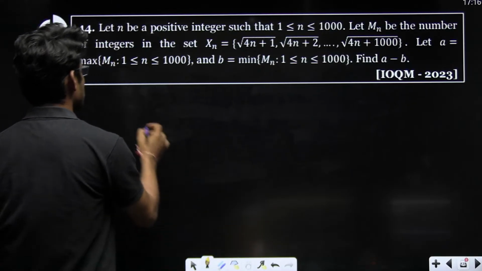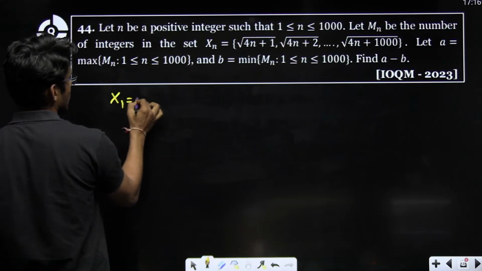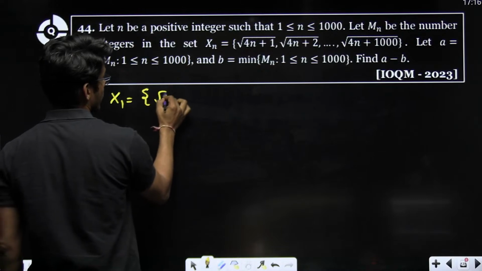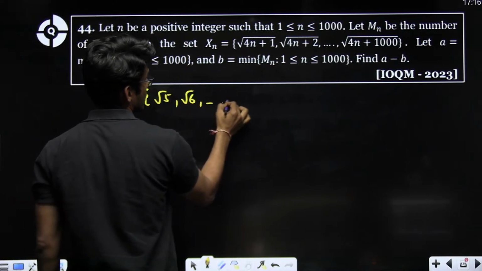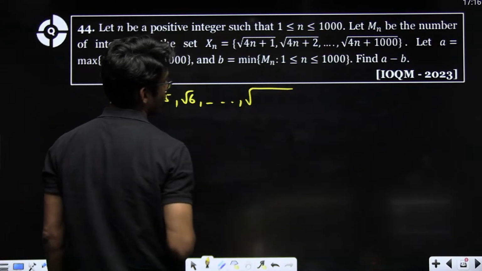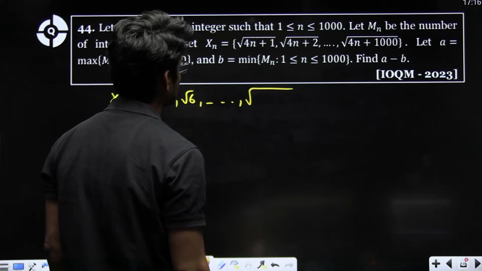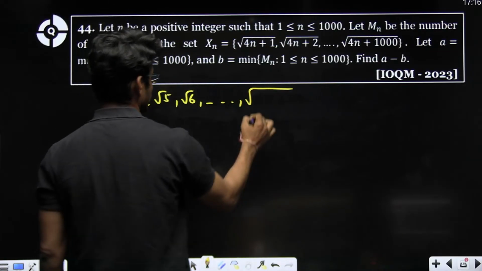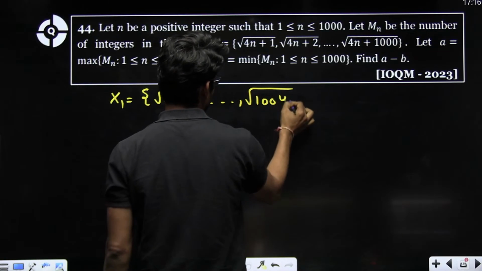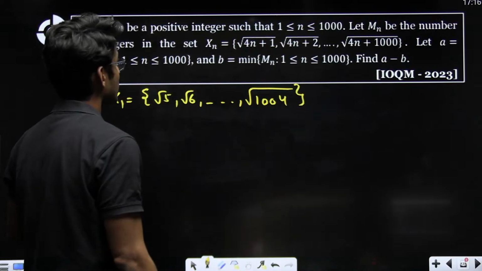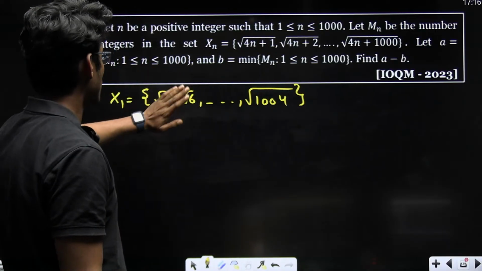Okay. So for example, if you take x1, you will have root 5, root 6, till square root of 1004. This is your x1. Let mn be the number of integers.